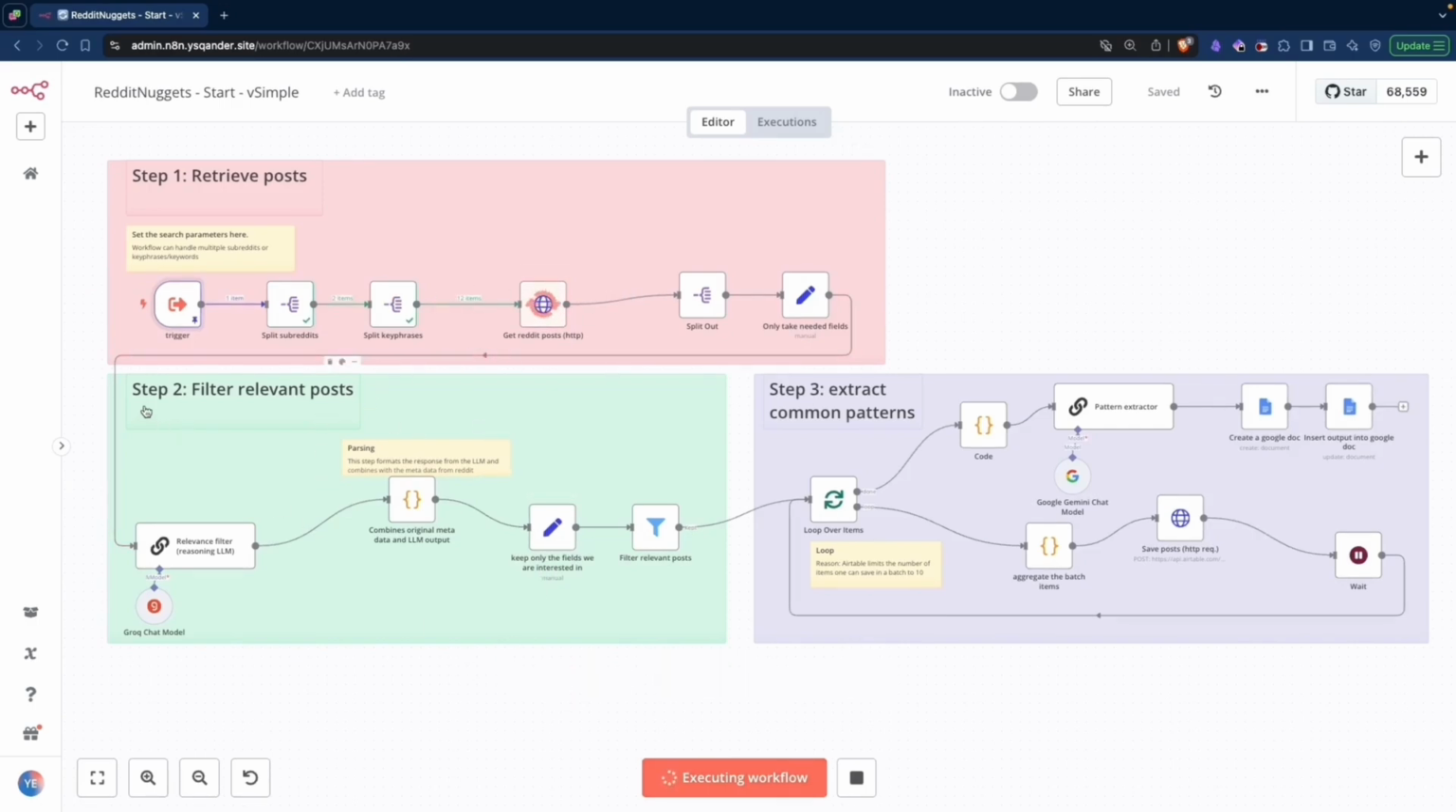In step two, we are going to filter those relevant posts to check that they are actual problems that people are expressing and not advertisement, information, or irrelevant posts in those subreddits. We're going to use a reasoning AI to filter those posts. And in step three, we are going to extract the common patterns from all those 600 posts. We're going to use another AI that extracts the common patterns.